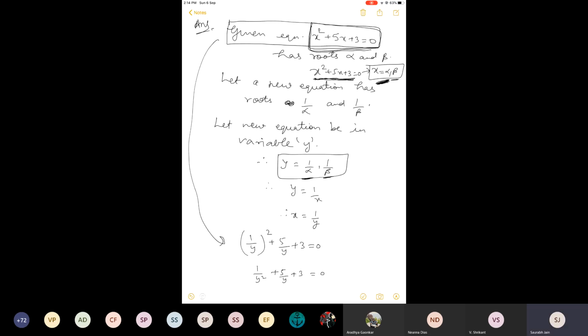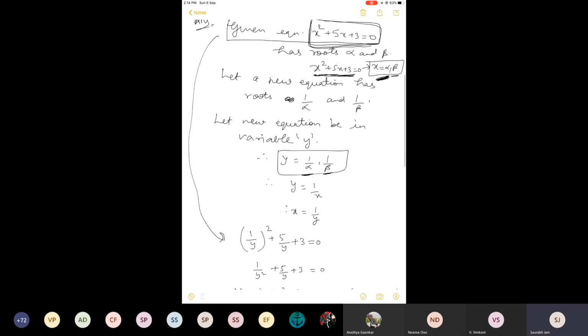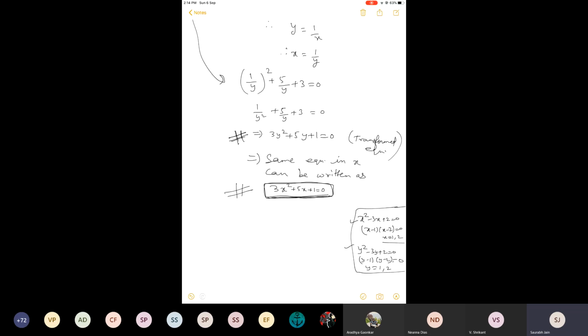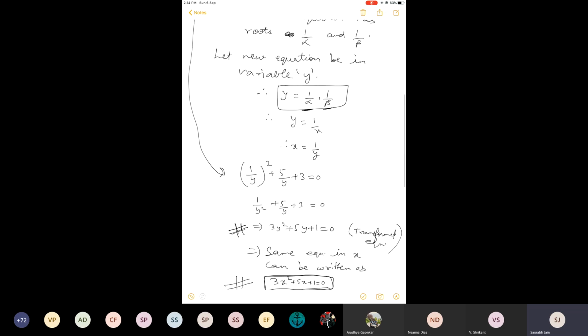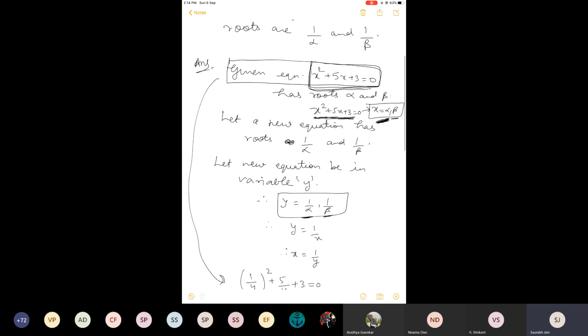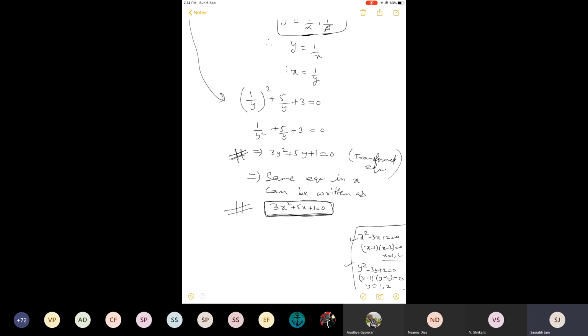See, here the equation is x square plus 5x plus 3 equals 0. X is present. Here it is 3x square plus 5x plus 1 is equal to 0, and x is present. And I told you that when you solve the equations, you get the values of x, and they are nothing but roots. So I think this should be sufficient to tell the answer. Is the x present in this equation and the x present in this equation, the last one, the same or different?